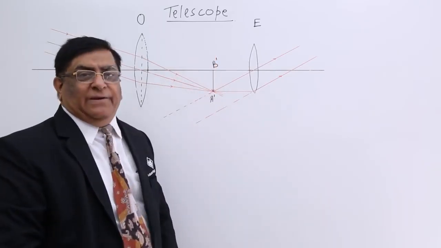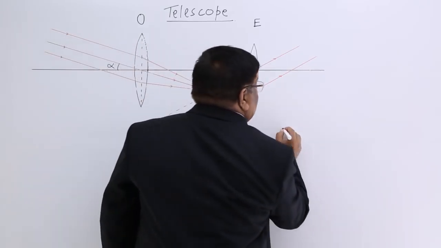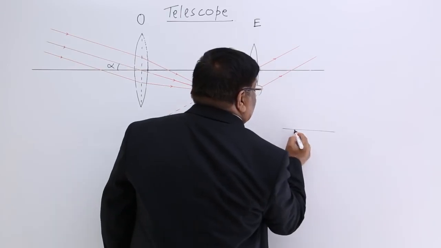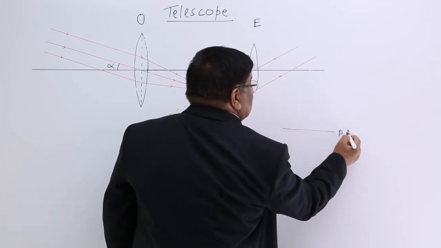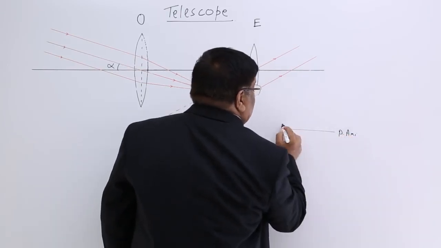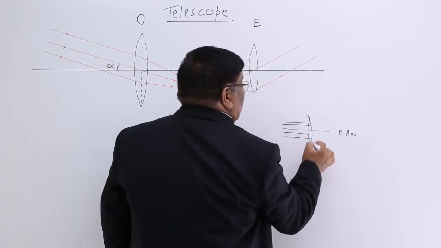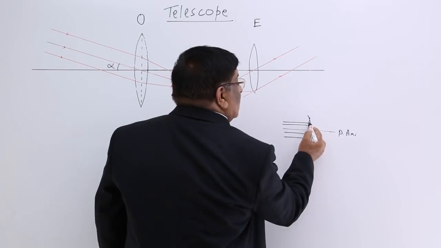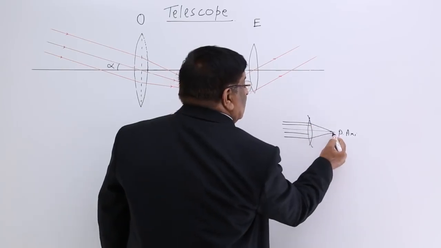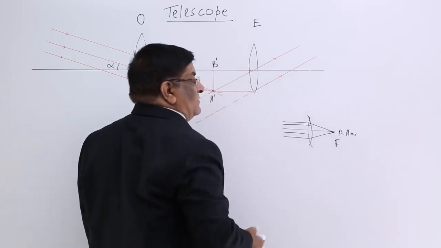If the incoming rays are parallel to the principal axis, this is principal axis of a lens, if the rays are all parallel to principal axis, then after refraction they meet at this point, and this point is focus. This we have studied.